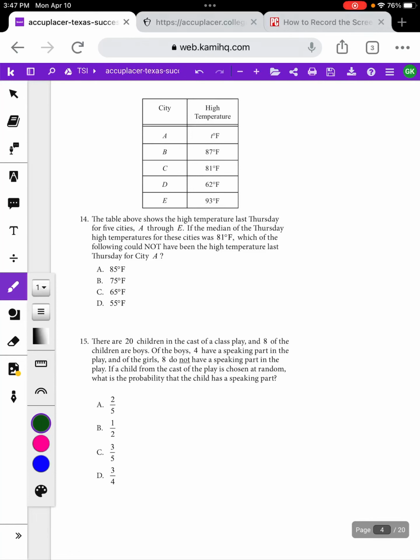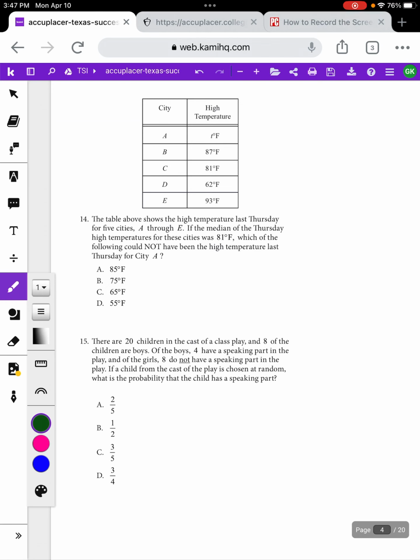All right, let's talk probability and statistics questions for the math TSI. So, probability and statistics are very randomly unrelated to one another. Probability is all about what is the chance of this happening? How likely is it for something to happen? Statistics that you see on the TSI is most often going to be involving mean, median, mode, and range. So let's break these things apart.